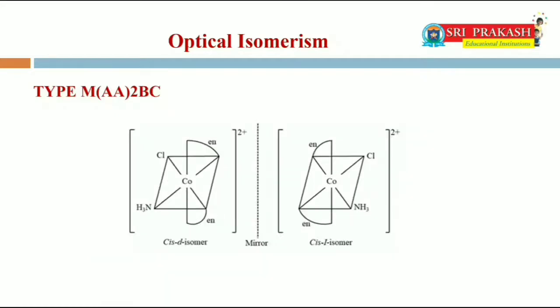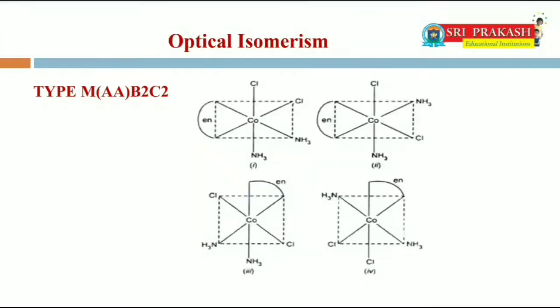Type M(AA)2BC, where AA is a bidentate ligand, B and C are unidentate ligands. Here also, along with D and L isomers, cis isomers are also possible. M(AA)B2C2 type. Again, AA is a bidentate ligand, B2 and C2 are unidentate ligands.